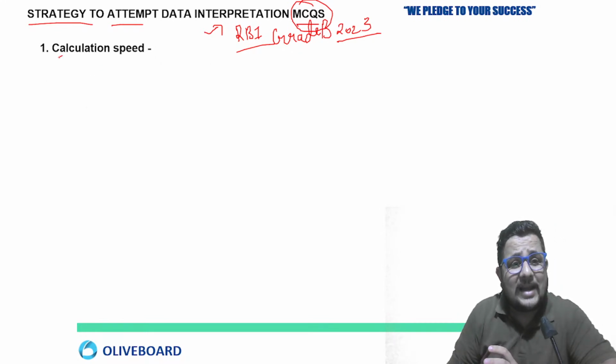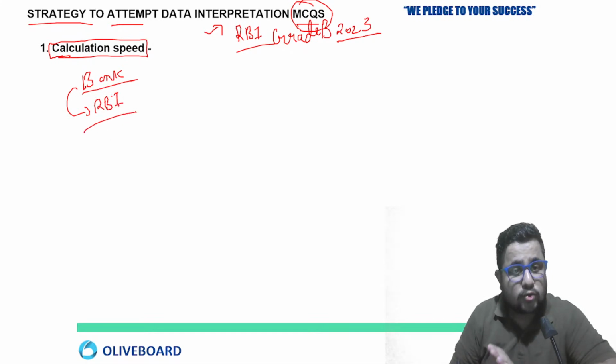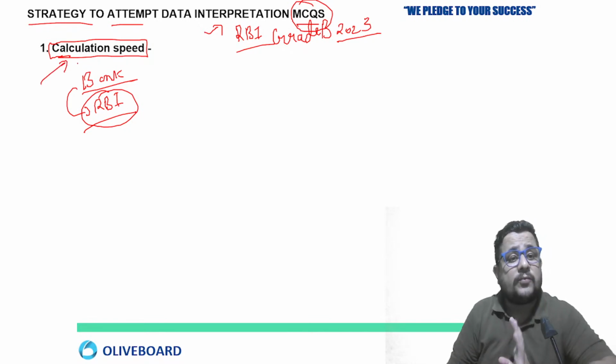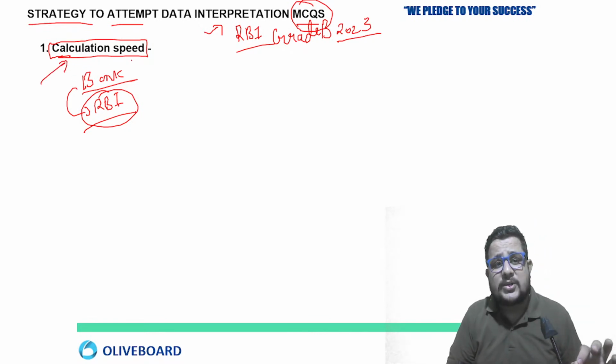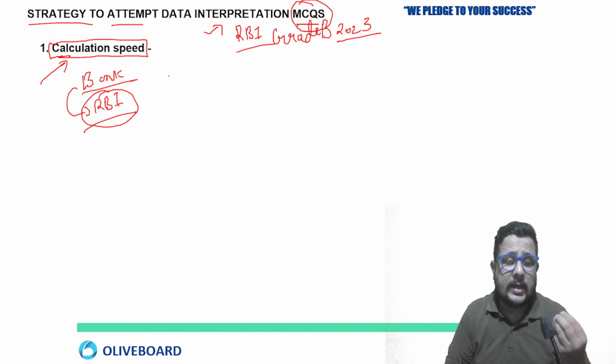So the calculation is the major key in your exam. If we talk about either a banking exam, RBI Grade B, any regulatory exam, even SSC also. So we are talking about RBI. What I am saying, calculation becomes very important. Calculation speed is about what? No use of pen and paper. In some calculations you need that, but in a different way. So your verbal calculation needs to be good.